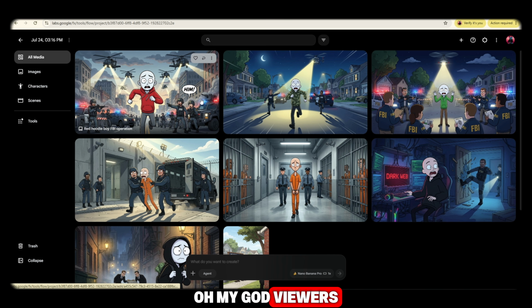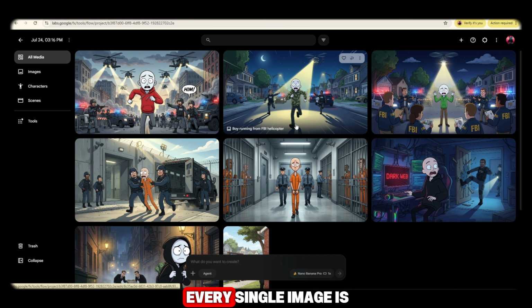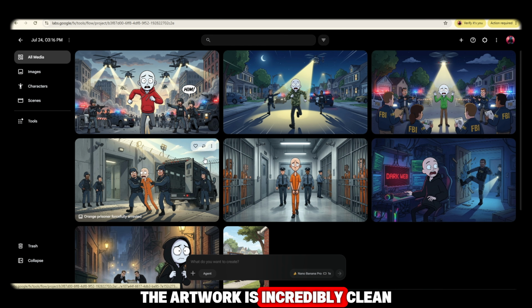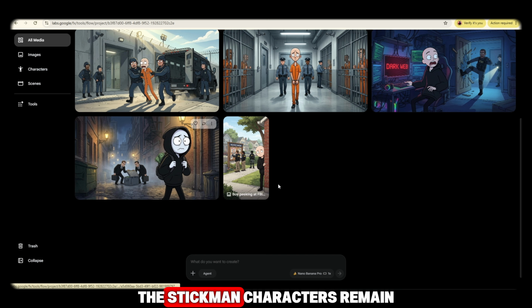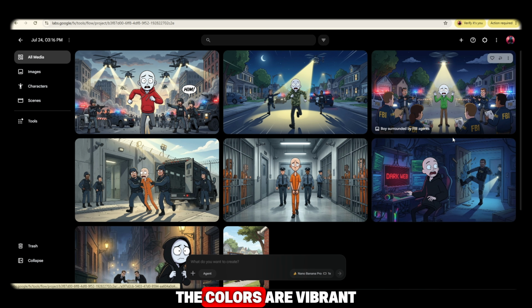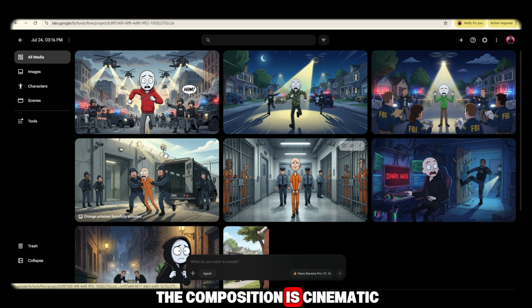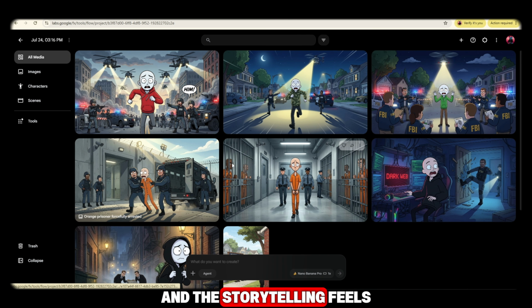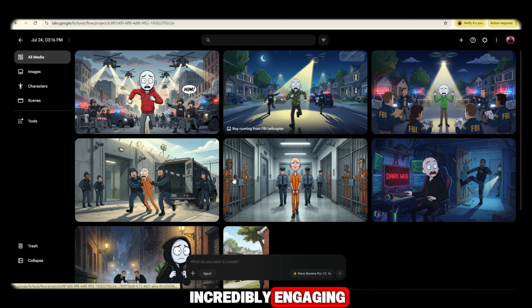Oh my god, viewers, just look at this. Every single image is now complete. Take a moment to admire the quality. The artwork is incredibly clean. The Stickman characters remain perfectly consistent across every scene. The colors are vibrant. The composition is cinematic. The quality is full HD. And the storytelling feels incredibly engaging.